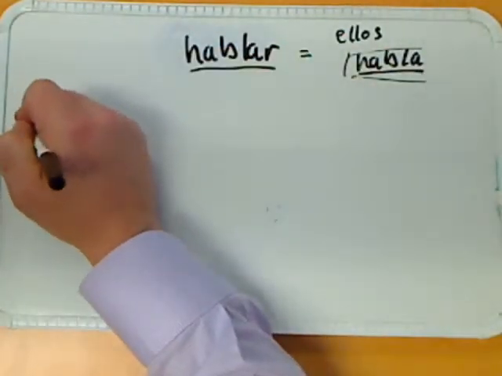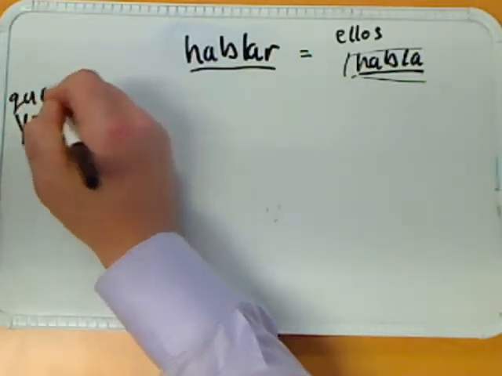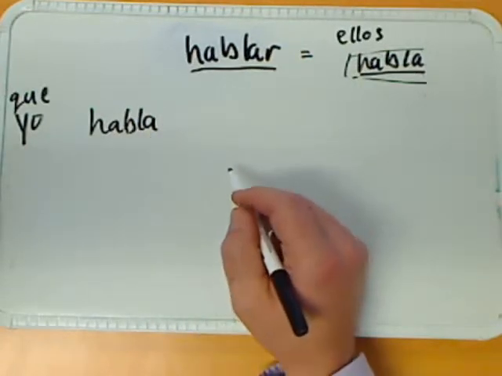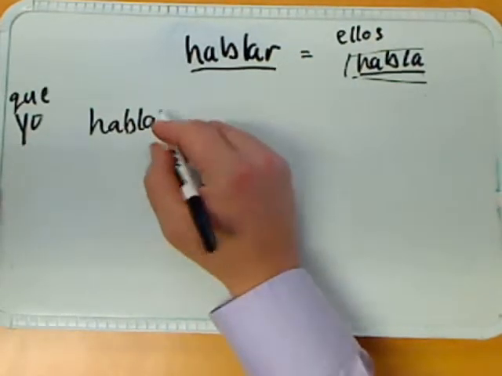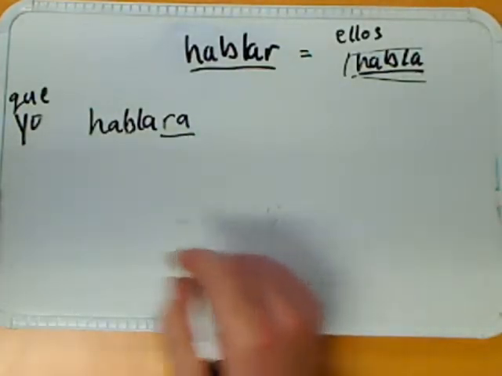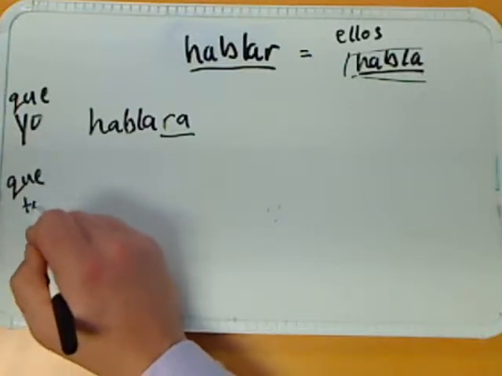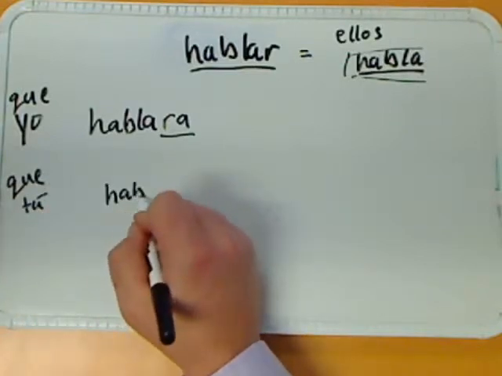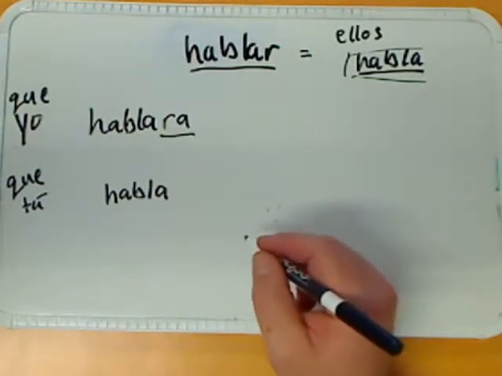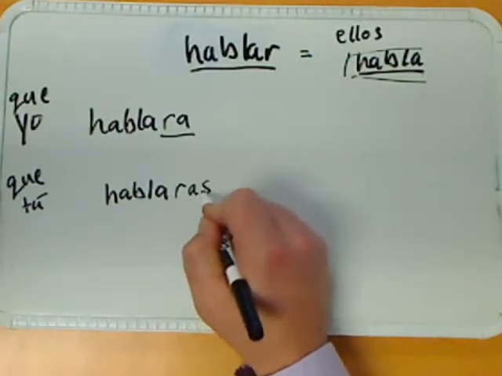And then the conjugation of that into the imperfect subjunctive would be que yo habl-, and then you put in your imperfect subjunctive ending. In this case, it is going to be an R-A. Hablara, que yo hablara. For the tú conjugation, que tú, again, you put in your stem for this imperfect subjunctive tense, and it's habla, and then you put your ending, r-a-s.